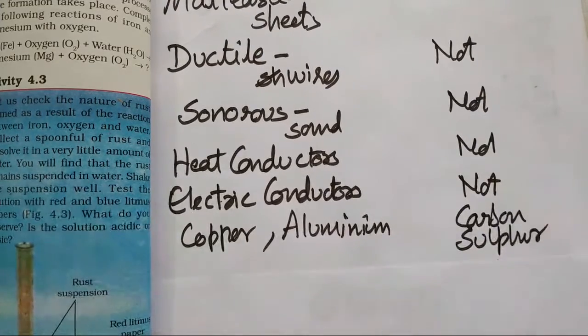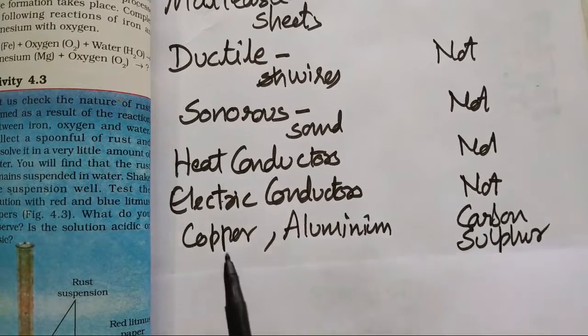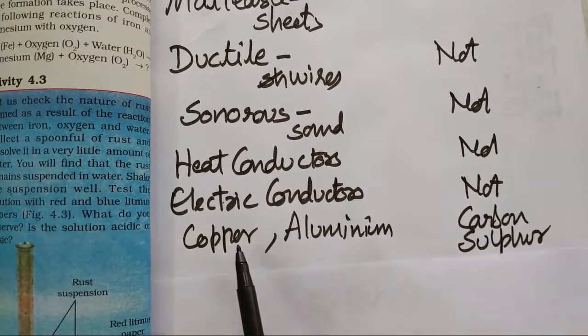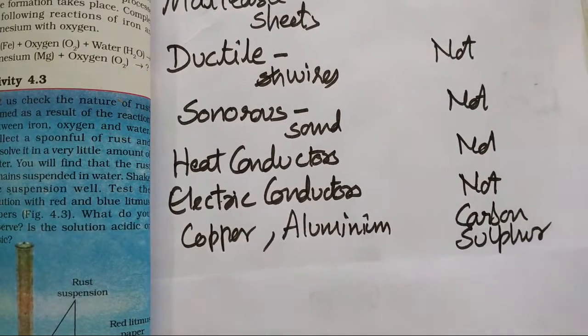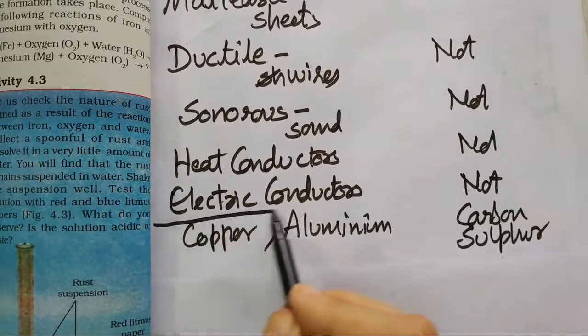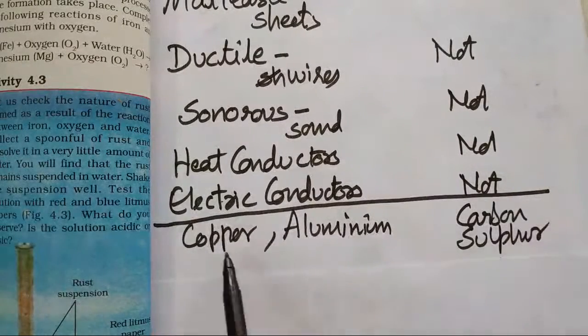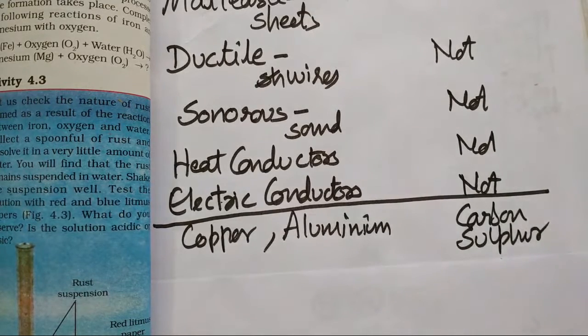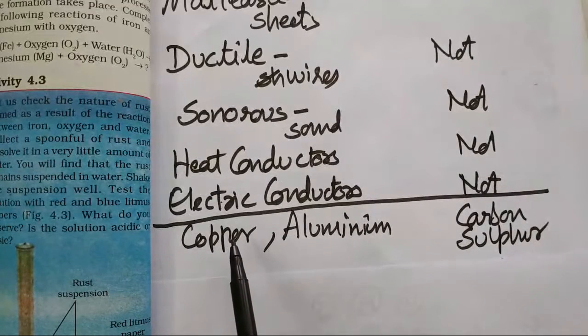You can write wood here also, but when you have to differentiate in science, you should differentiate with proper chemical names. Whenever you have to differentiate physical or chemical properties, you must differentiate with examples.